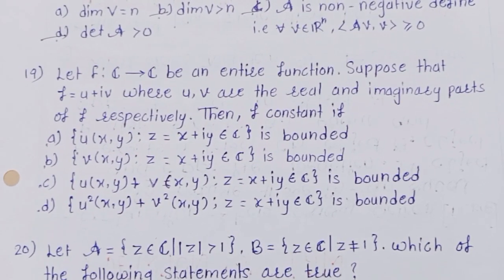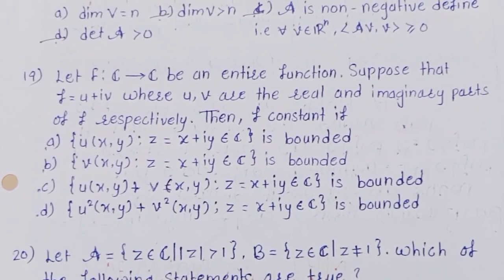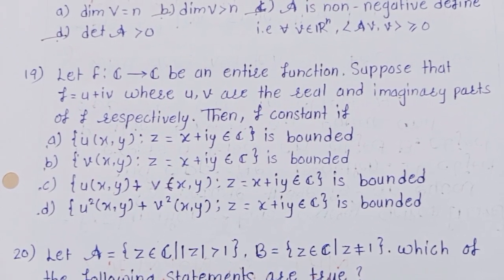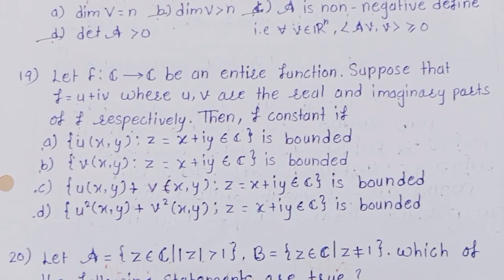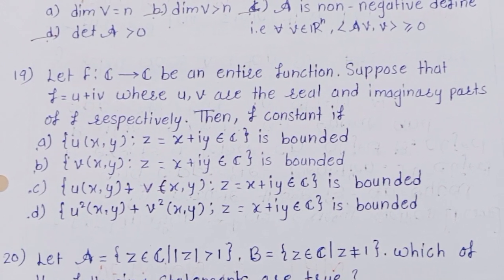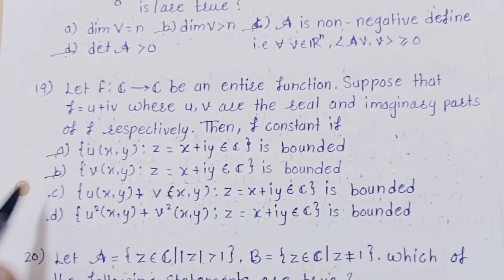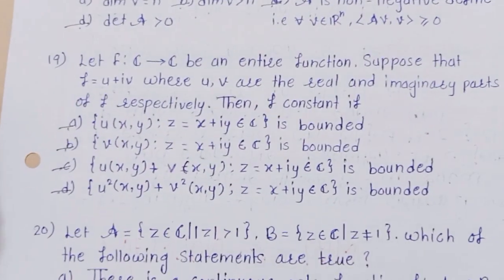Let f from C to C be an entire function. Suppose that f equals u plus iv where u, v are the real and imaginary parts of f respectively. Then f is constant if... और सही option is 4. A, B, C and D is the correct option.